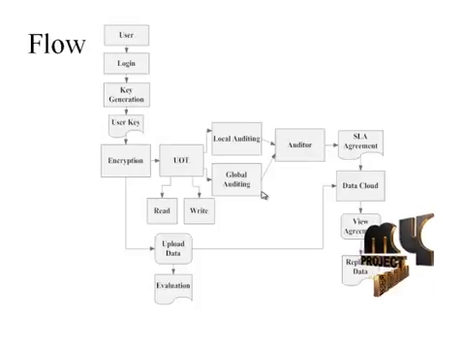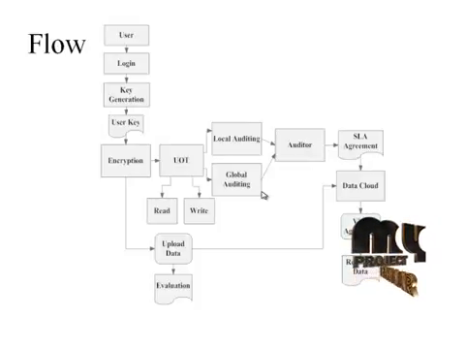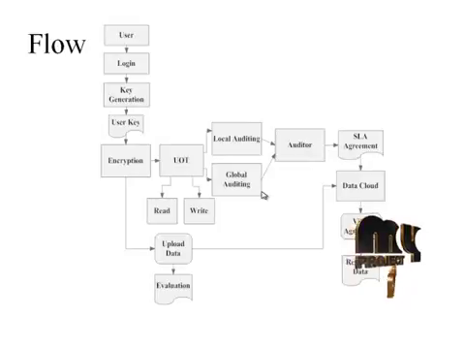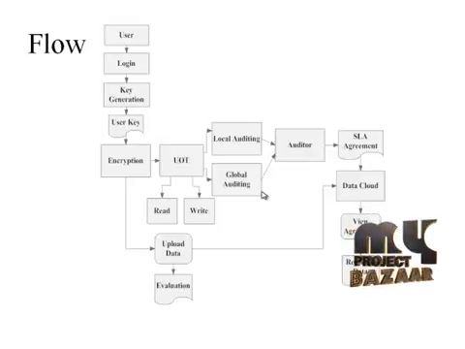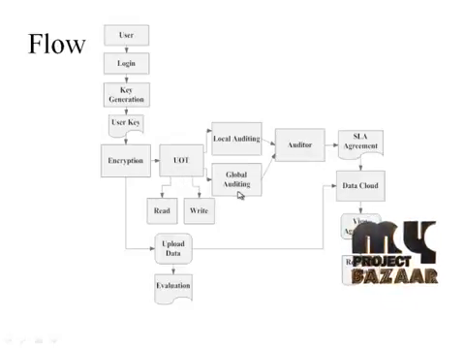Flow of the project. The user will start with register and login, and after login, the user will generate the key and will generate the user key for file encryption. After encryption, the UOT table will be generated based on read and write operations. And then we have two auditing levels here, that is the two-level architecture: local auditing and cloud global auditing.